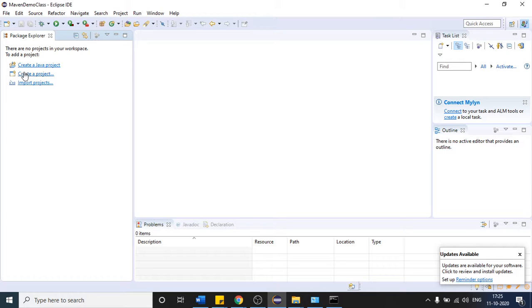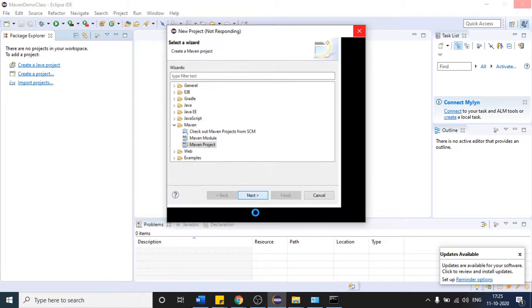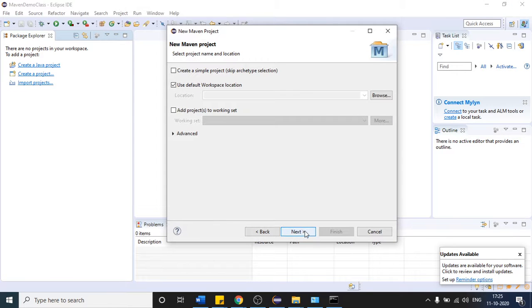Okay, now right click, create a project, and this time come to Maven. Click this Maven project, and after that click on next. Okay, after that click on next again.